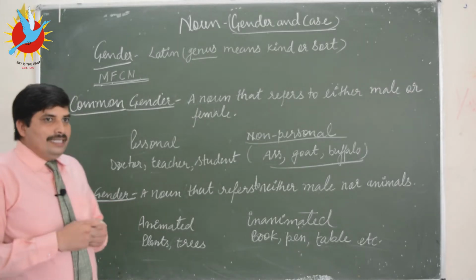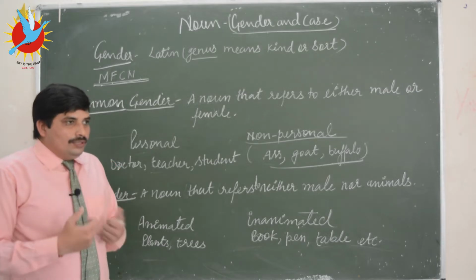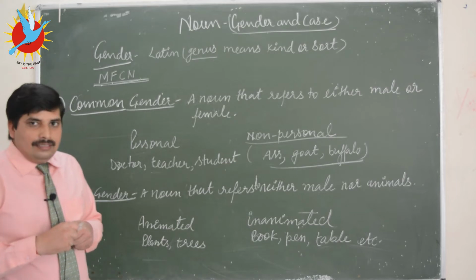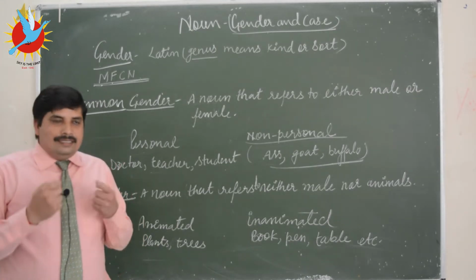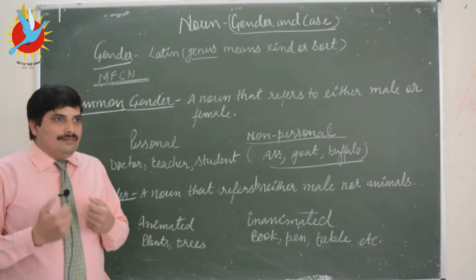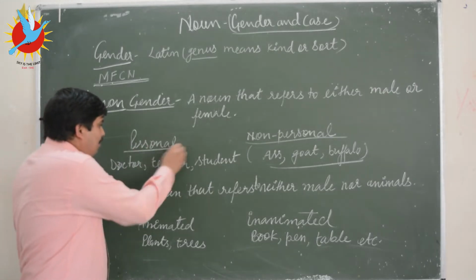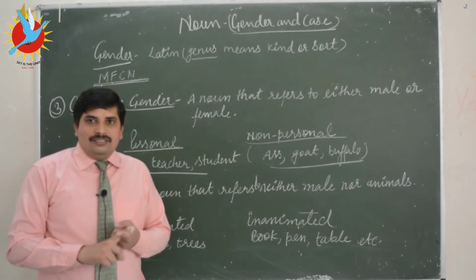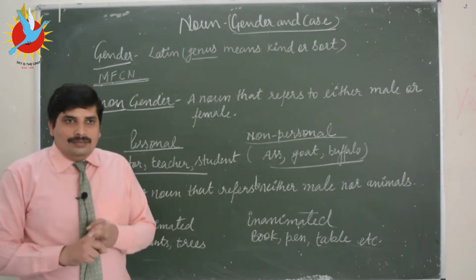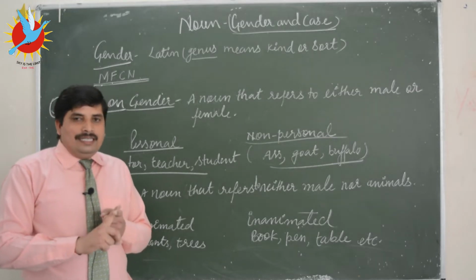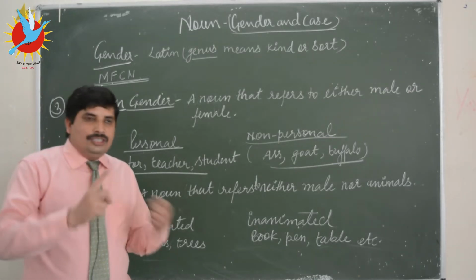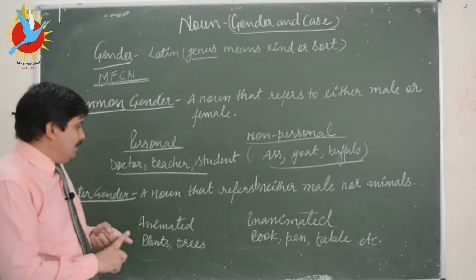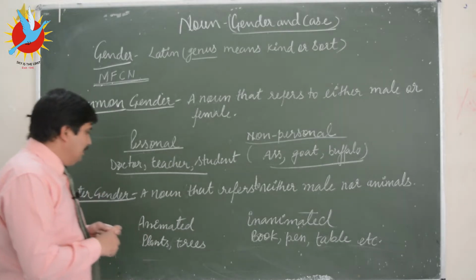Similarly, common gender refers to both, meaning either male or female animals or persons. Examples like doctor, teacher, students are examples of personal common gender. Similarly, the non-personal common genders are ass, goat, buffalo. And why? Because we can say he buffalo, she buffalo, similarly he goat and she goat. Right?